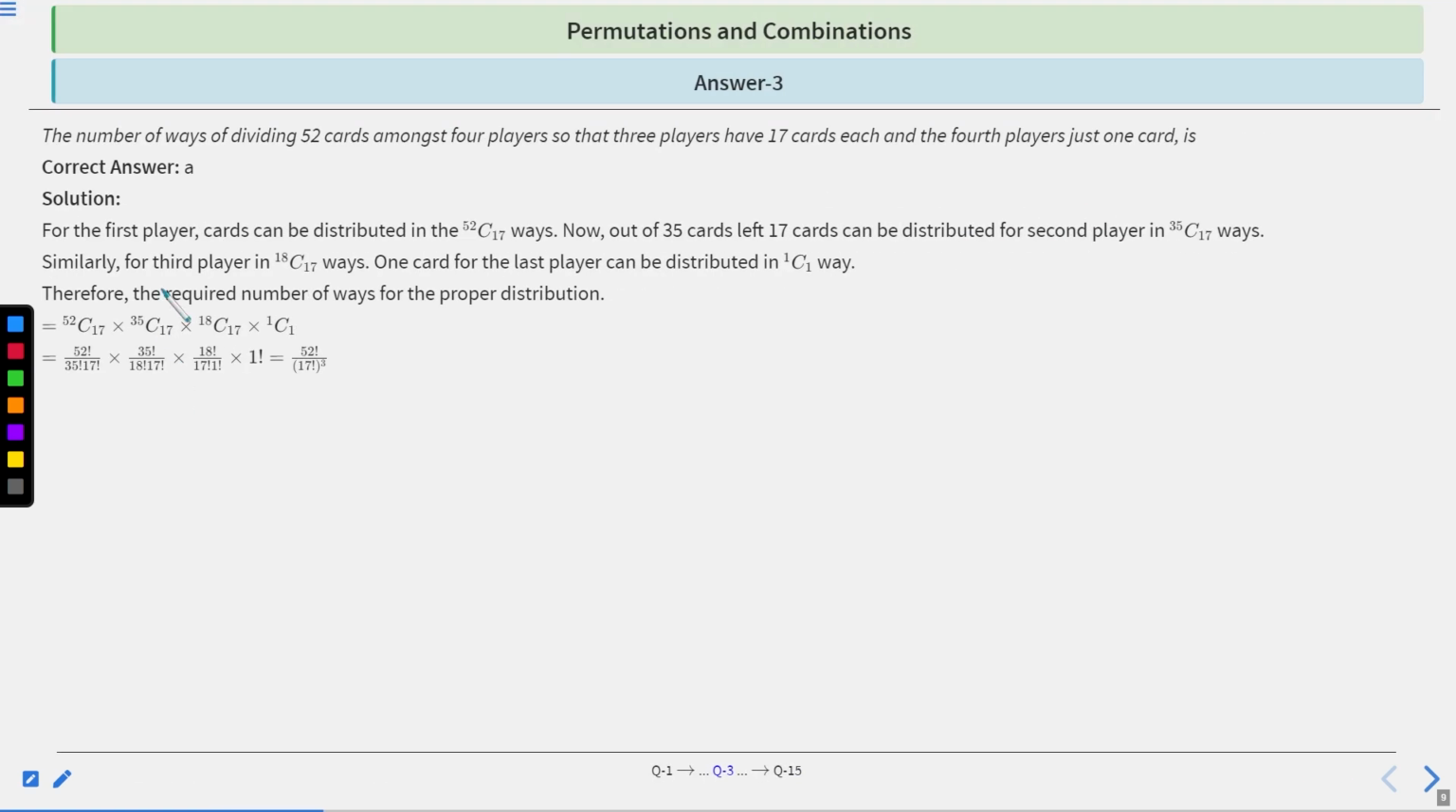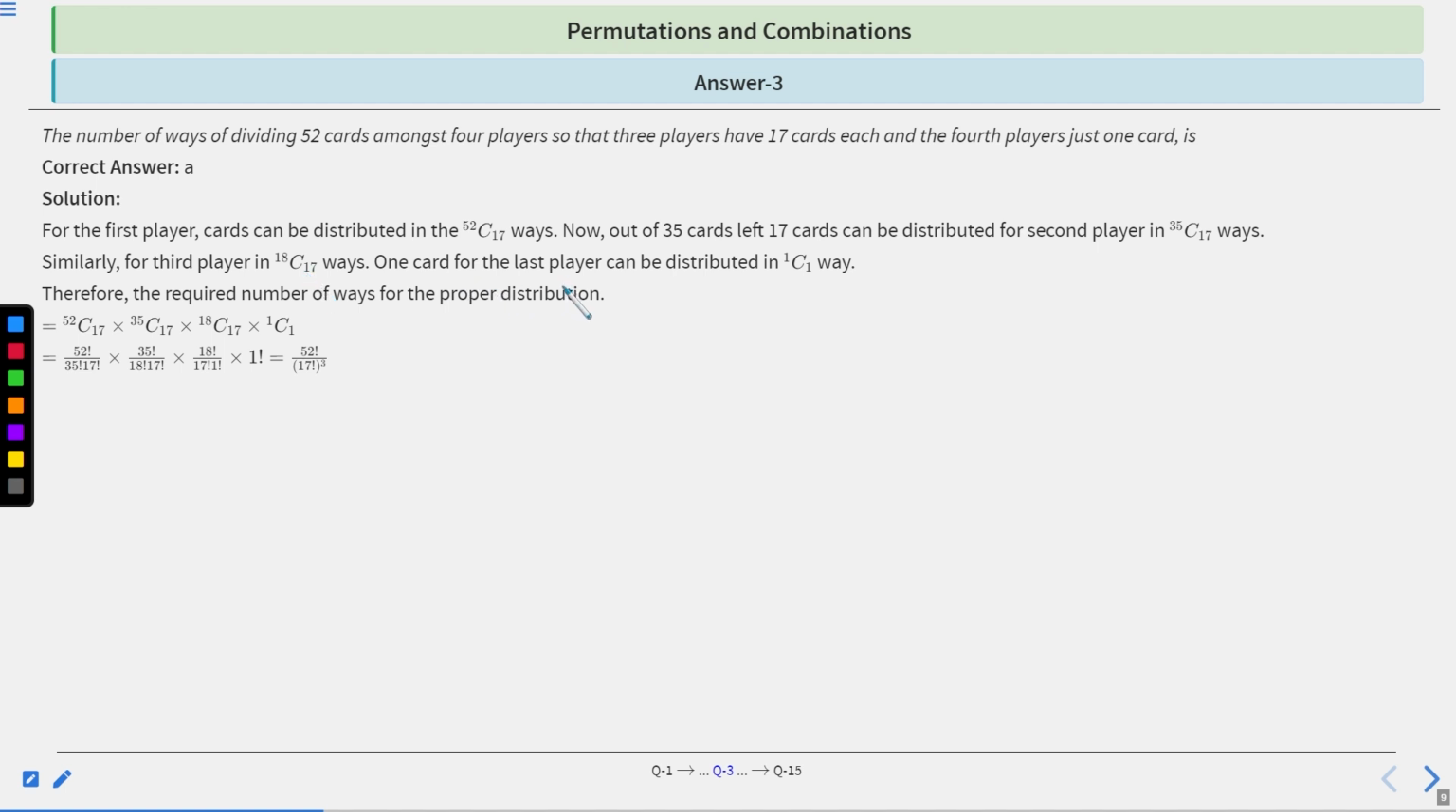Okay. So for the first player, cards can be distributed in 52C17 ways. Now, out of 35 cards left, 17 cards can be distributed for the second player in 35C17 ways, right? Similarly, for the third player in 18C17 ways, right? Clear?